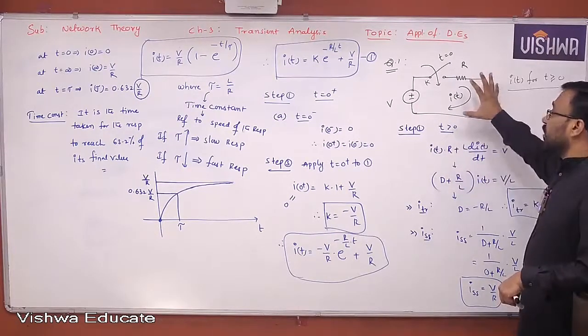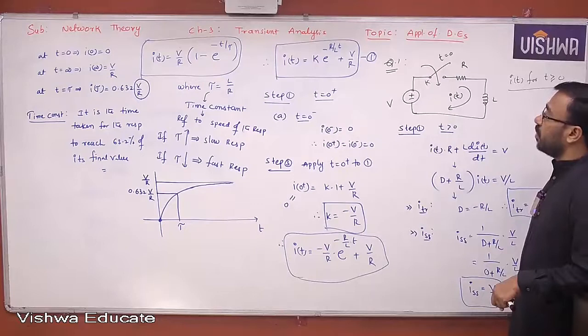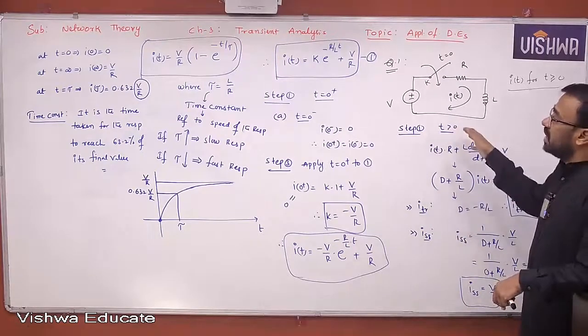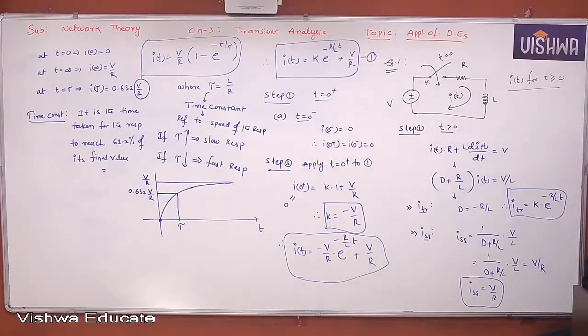For the first order circuit, you got response that I of t is equal to V by R into 1 minus e power minus t by tau. It's an exponentially increasing function. So please note down this. This is a normal or conventional or traditional method to determine the time response using application of differential equations.